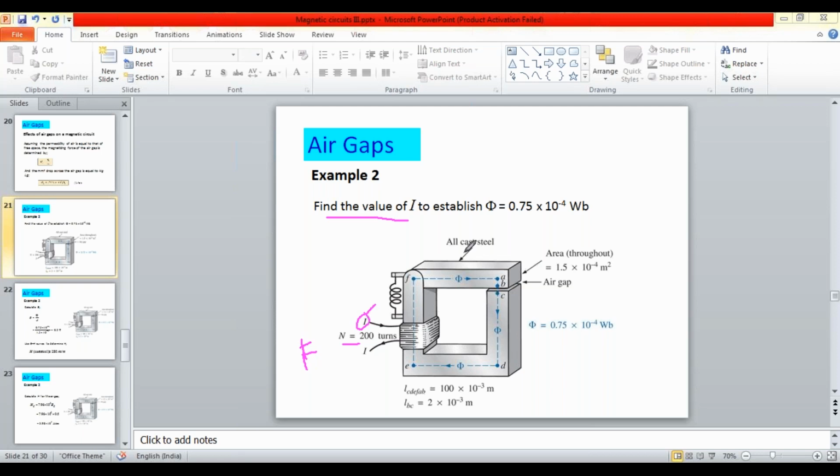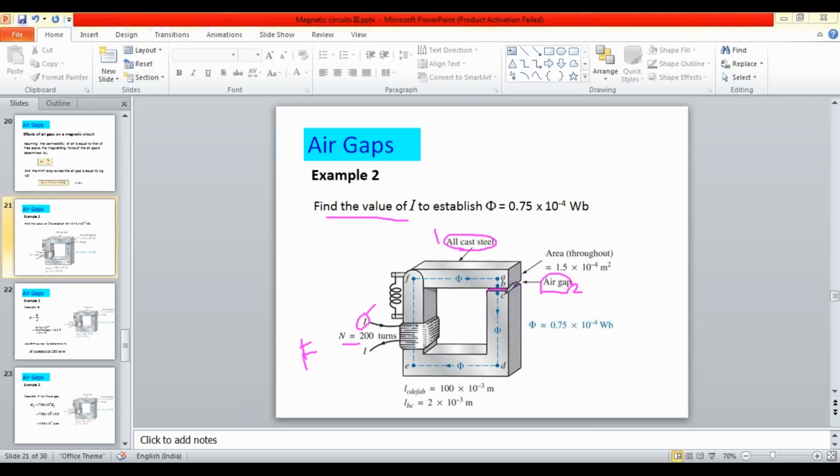This material is cast steel, which is the first medium, and the second medium is the air gap. This air gap is present in between the points B and C.